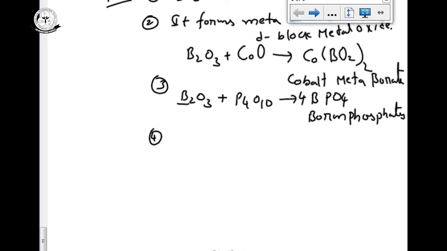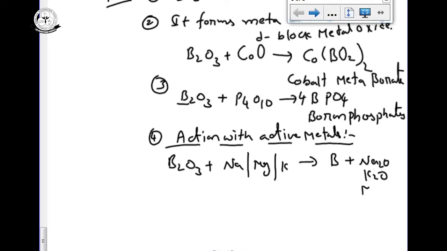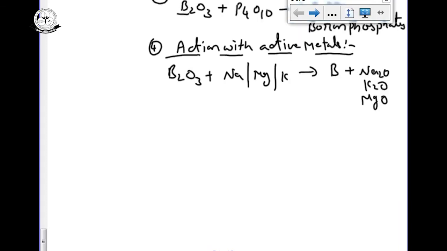And this is on reaction with active metals. B2O3 on reaction with active metals like sodium, magnesium or potassium gives the corresponding boron plus sodium oxide, Na2O, or potassium oxide, magnesium oxide, like this. So boron is used as a good reducing agent. So this is regarding B2O3.